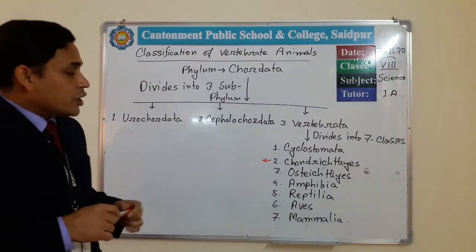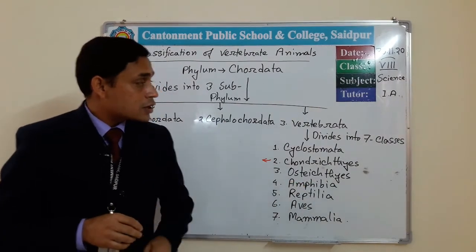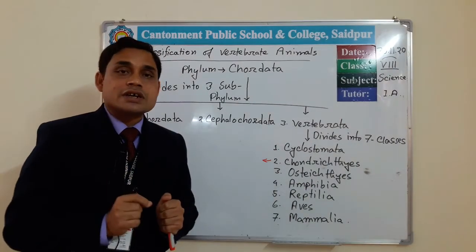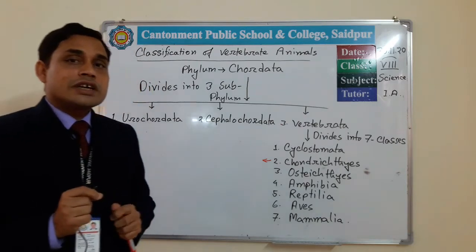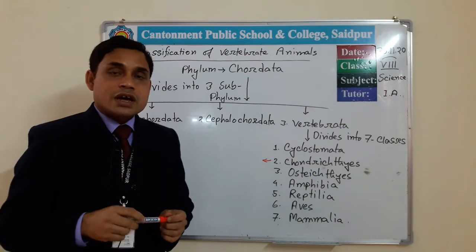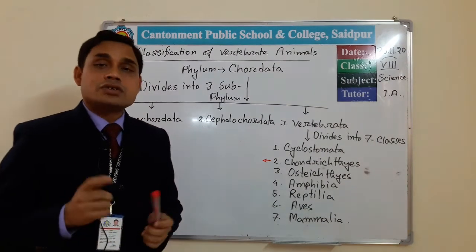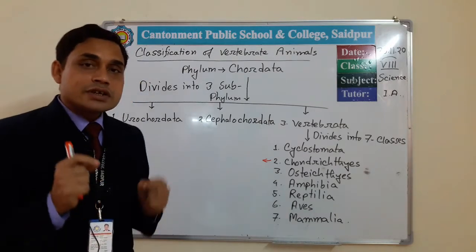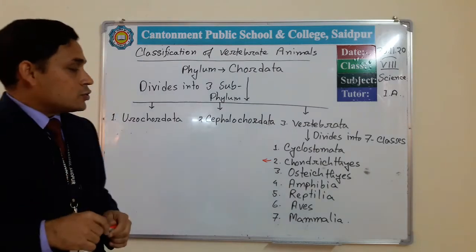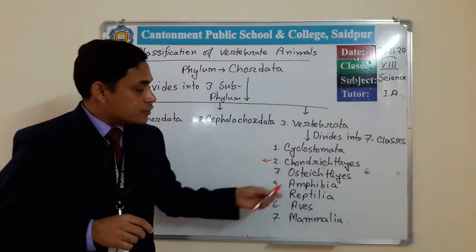So here we can see the Osteichthyes fish belonging to this class are of two types. Some bear scales on their body and some are scaleless. The animals which bear scales are known as carp fish, and the fishes which bear no scales are known as catfish. They bear tentacles outside of the mouth. This is the general characteristic of this class.